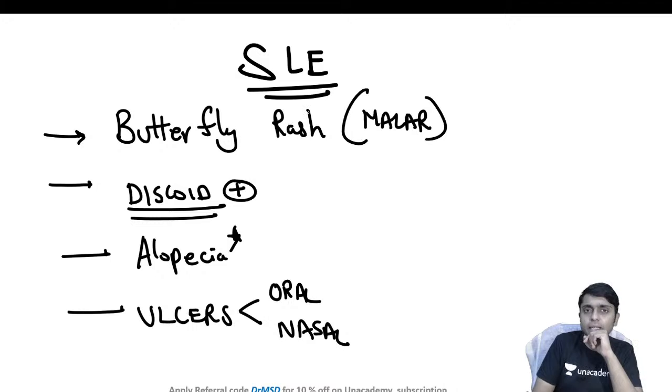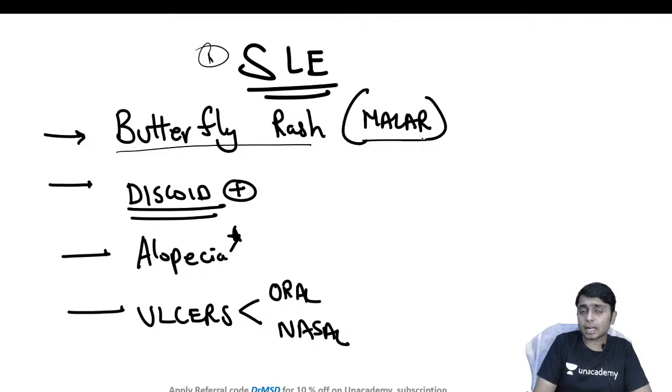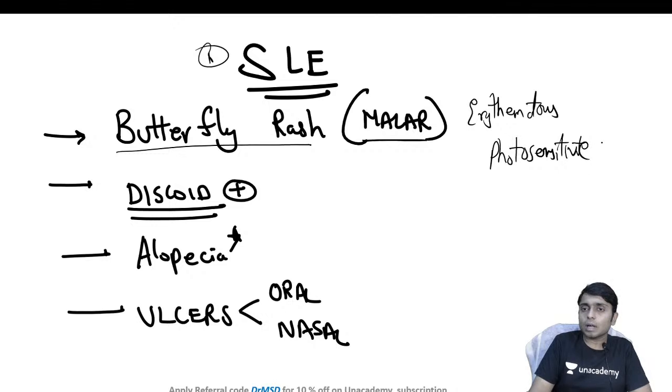Okay, and now we are observing SLE. In this, butterfly rash will be there. That is malar rash, which is going to be an erythematous, photosensitive rash, which is going to spare the nasolabial folds.